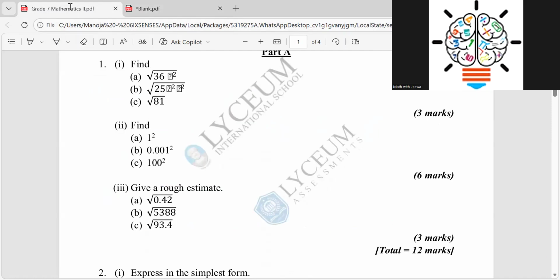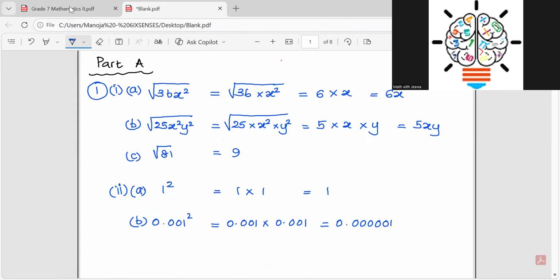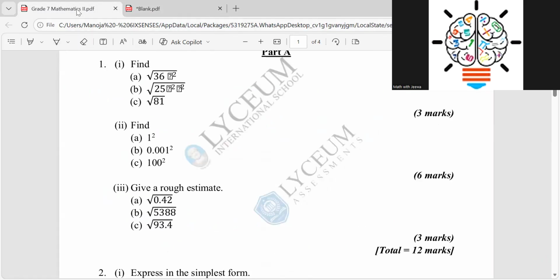This is the answer. And 100 squared, part C: you write 100 times 100. So that is 10,000. Okay, that is 10,000. So we are done with Roman number 2.